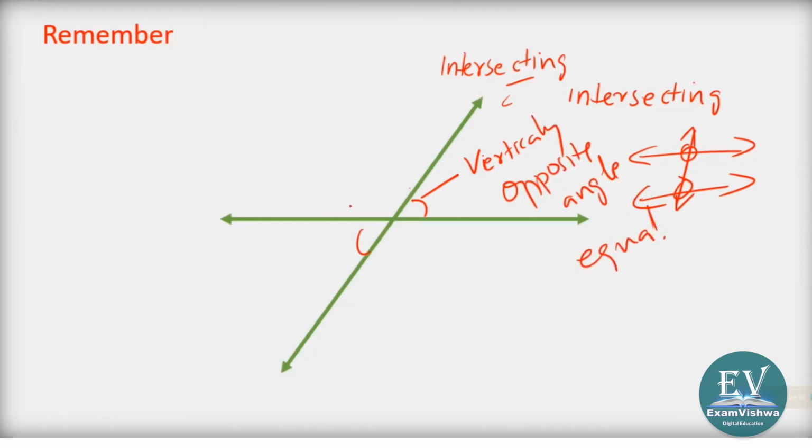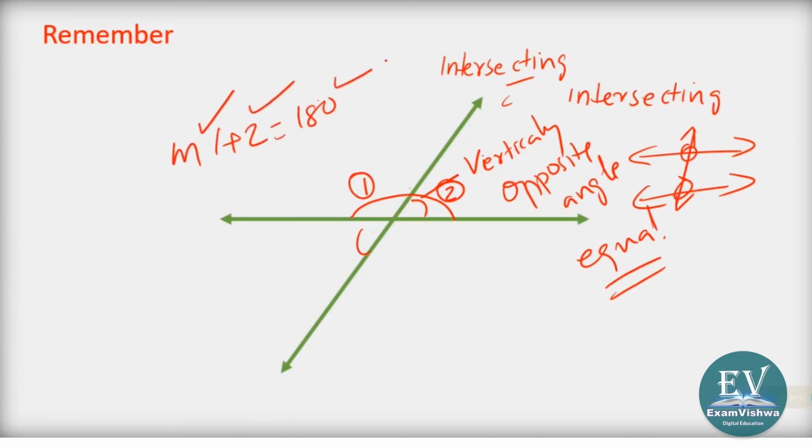And you also studied about linear pair, angles on a line. Linear pair, this is one angle, this is second angle, then 1 plus 2 is equal to 180. Measure of angle 1 and 2 is equal to 180. Here also, if you are marking this as 3 and this is 4, angle 4 plus angle 1 is also 180.